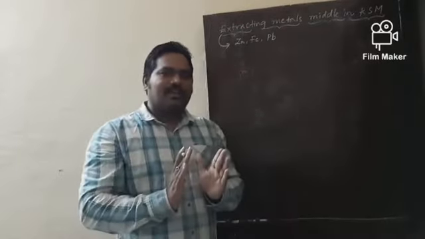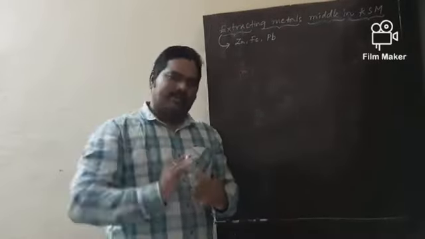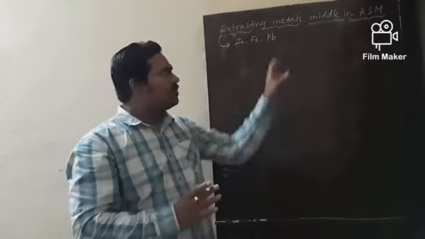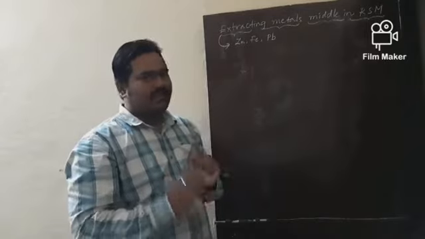These metals have properties that are neither too high in reactivity nor too low. These are moderately reactive.